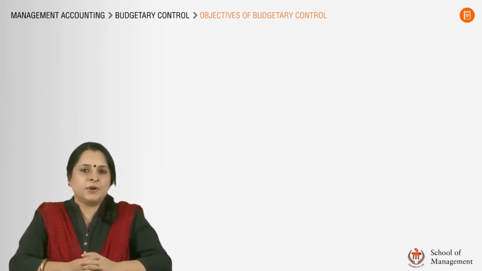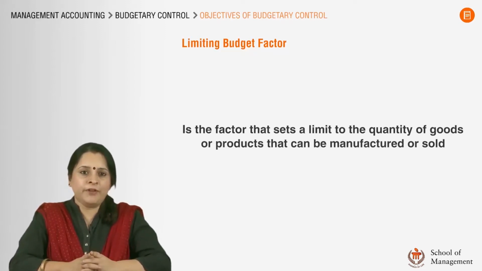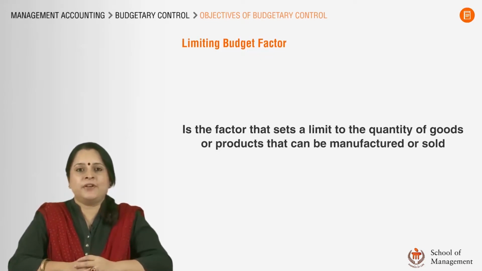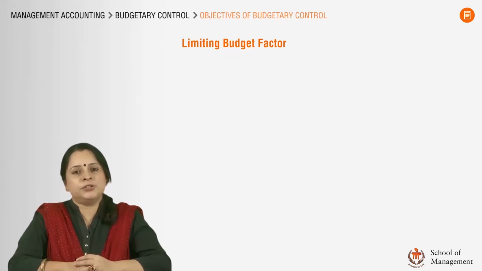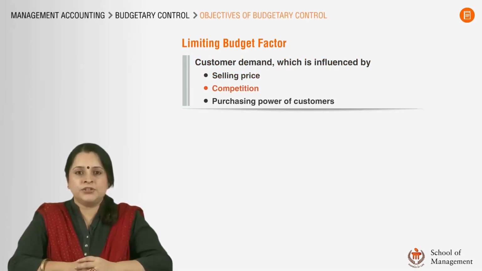Before we start discussing about the different types of budgets, let's first understand a critical component of budgetary control. This is a concept of limiting factor. When budgets are prepared, there is one factor that limits the quantity of goods or products that can be manufactured or sold. This factor is known as the limiting factor. Limiting factor for most organizations could be customer demand, meaning the number of units that can be sold to potential customers. Customer demand in turn is influenced by factors such as selling price, competition, purchasing power of the customers, etc.